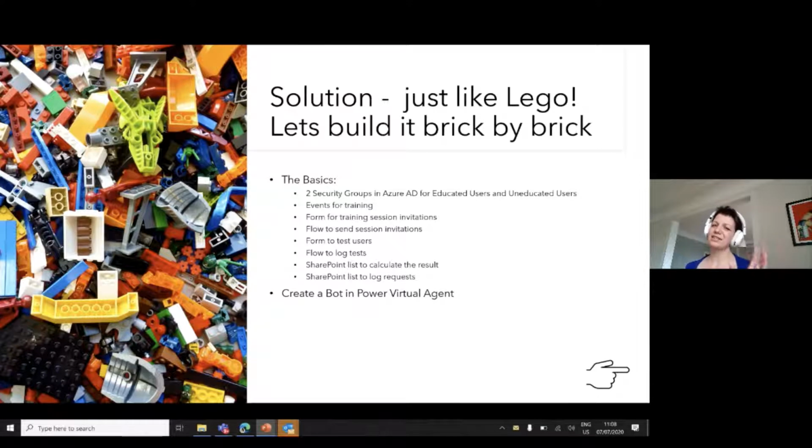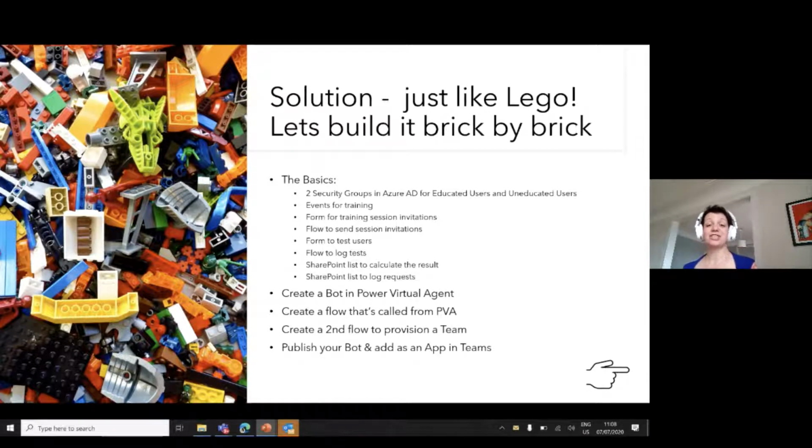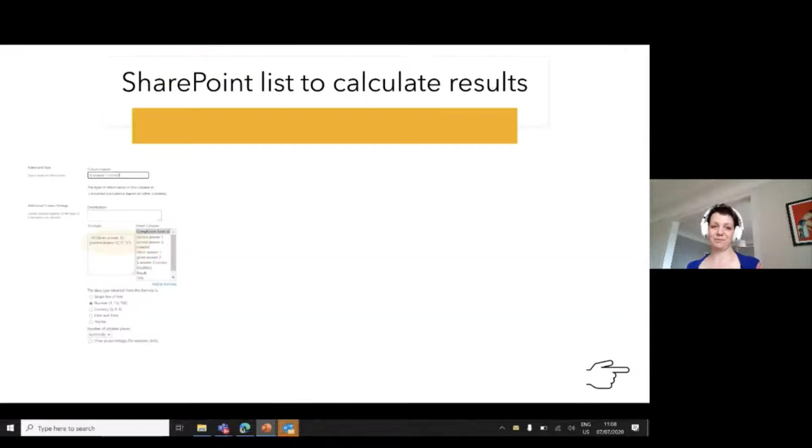Okay, so these are the basics. It's quite a long list, but I promise it's not that hard. After we have those basics, so our prerequisites, we can actually create a bot in Power Virtual Agents. And after we did that, we need to create a flow that is called from the Power Virtual Agent to gather the information and pick that up. And after that, we need to create a second flow to provision our team. And then we just need to publish our bot and add the bot as an app to Teams.